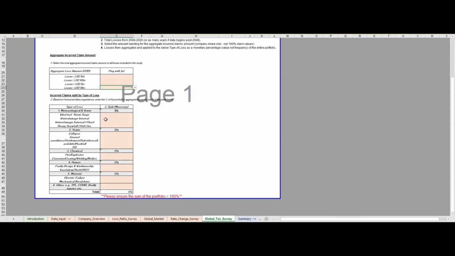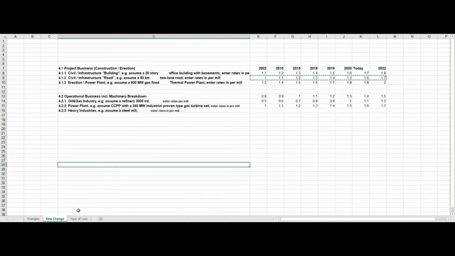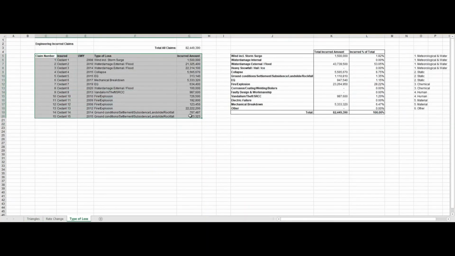The second section looks at the split between the type of loss for your total incurred claims. Some work prior to entering into this workbook is needed for this section. So if I move back to my test data, if you imagine this is a hypothetical list of claims from your claims report with claims 1 to 15, the various cedents, and the underwriting year from 2008 to 2020. In your report, the type of loss will obviously be different to those specified in the EMEA survey, so you will need to map the type of loss in your claims data set to that in the EMEA survey.